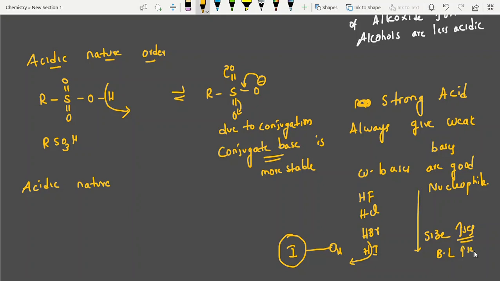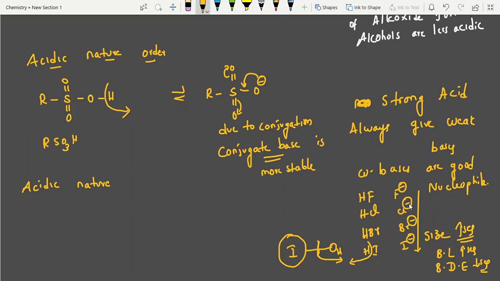If bond length increases, what happens? Bond dissociation energy decreases. That means we can break this bond easily. It loses hydrogen easily. Who is giving up hydrogen fastest? That one is more acidic, right? So finally here F minus, Cl minus, Br minus, after losing hydrogen, I am writing the rest part.